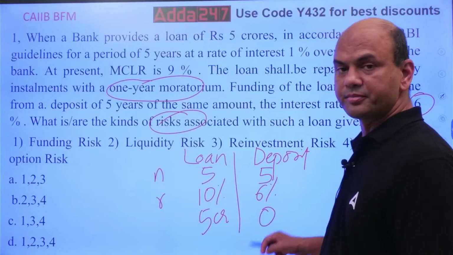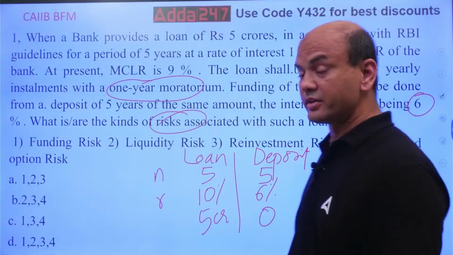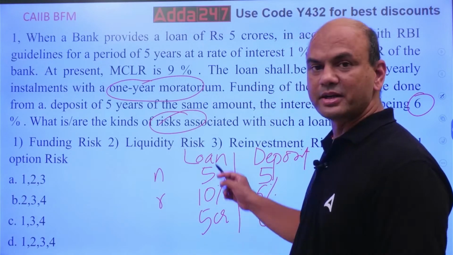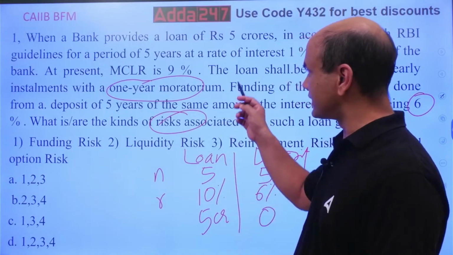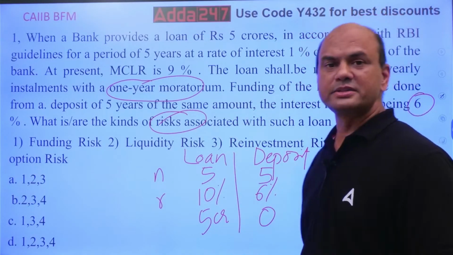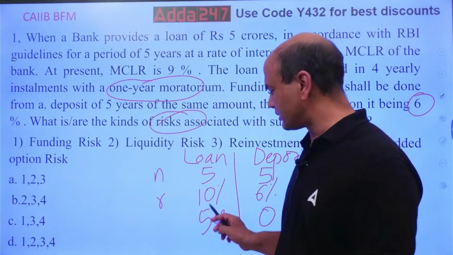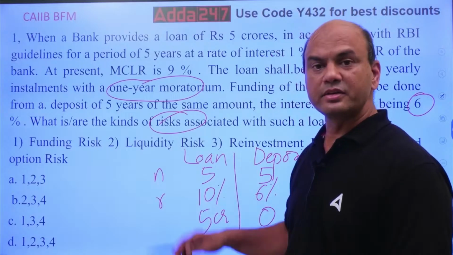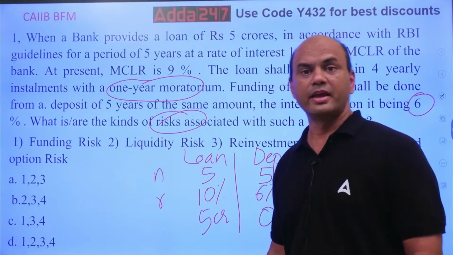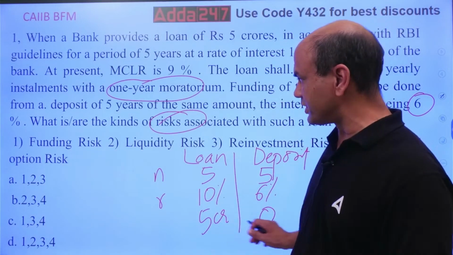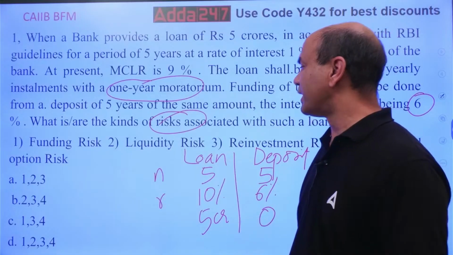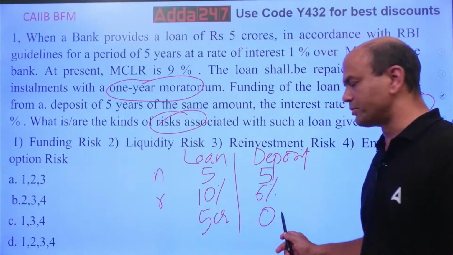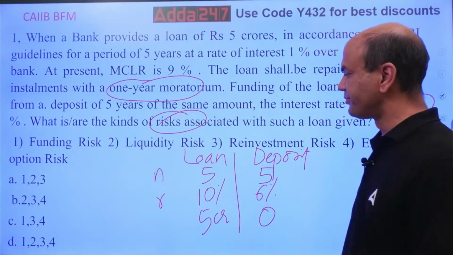This is the problem. So funding risk, in fact, there can be a reverse problem also. Depositor is there, but this loan person, whoever has taken the loan, that person might get some money. He'll just come back and give back your loan, so this becomes 5 crores, this becomes 0. Then also you have a problem. Anywhere you have a problem. So both should always match. So what do you mean by funding risk? Funding means this part: deposit becomes 0 and loan becomes 5 crores.